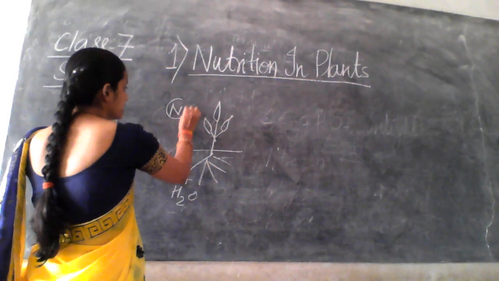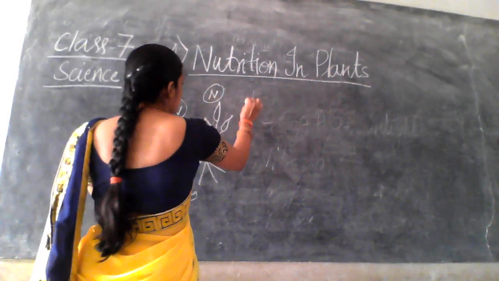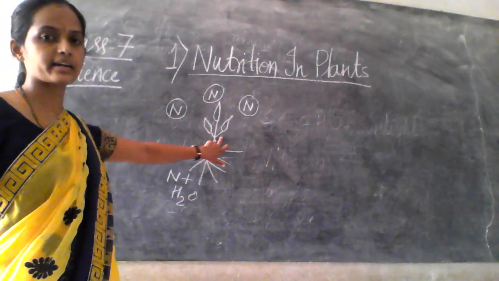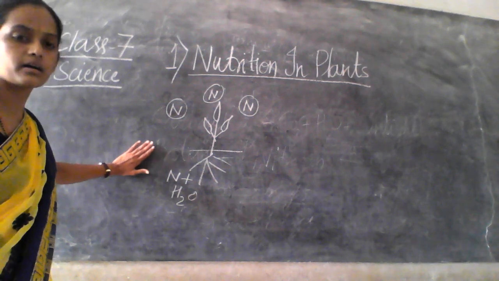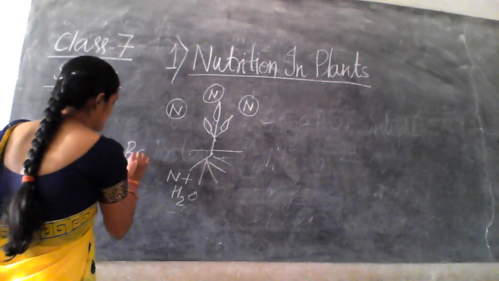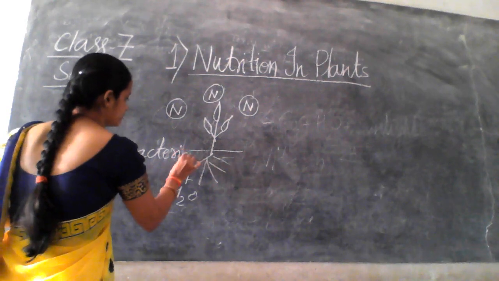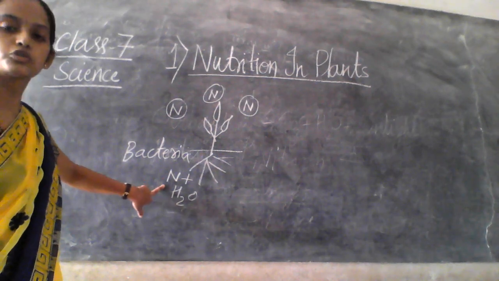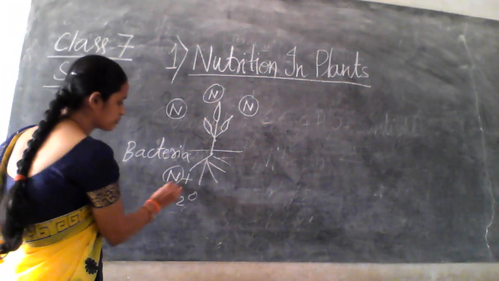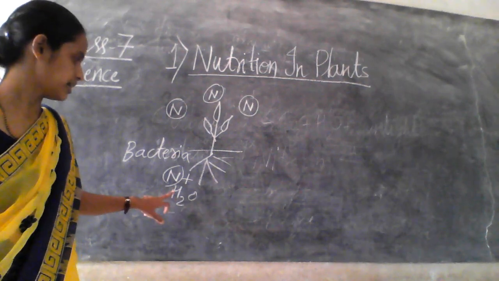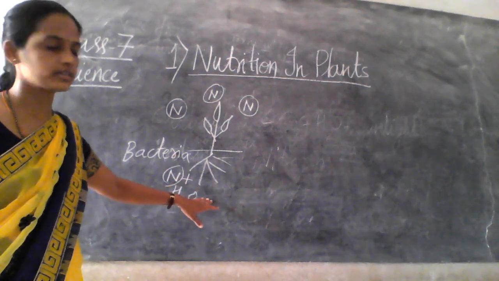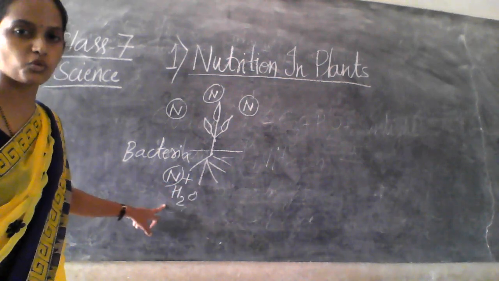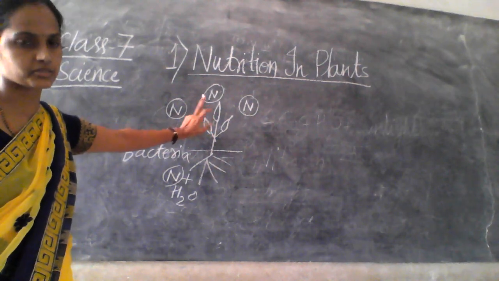First, nitrogen was in the atmosphere. So the atmosphere has nitrogen, but plants cannot take it directly. What happens? The bacteria convert this atmospheric nitrogen into soluble nitrogen, a usable form in the soil. So what happens when nitrogen comes into the soil? Along with the nitrogen, water is also absorbed by the plants, right?